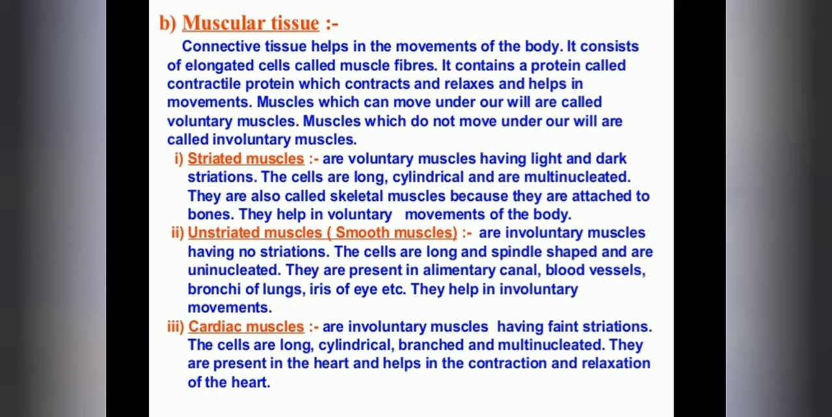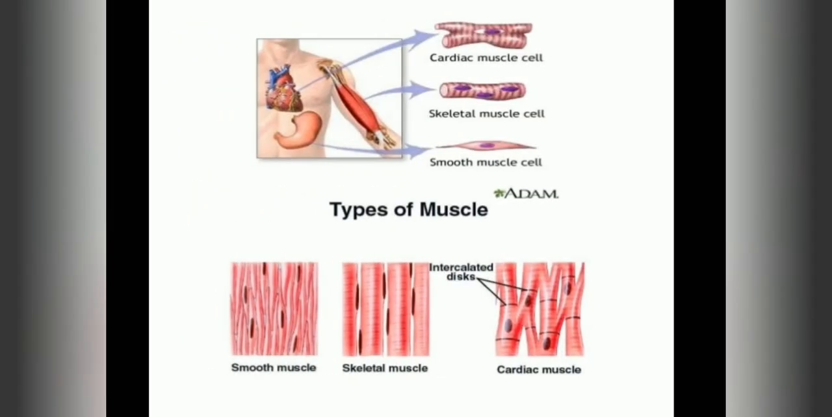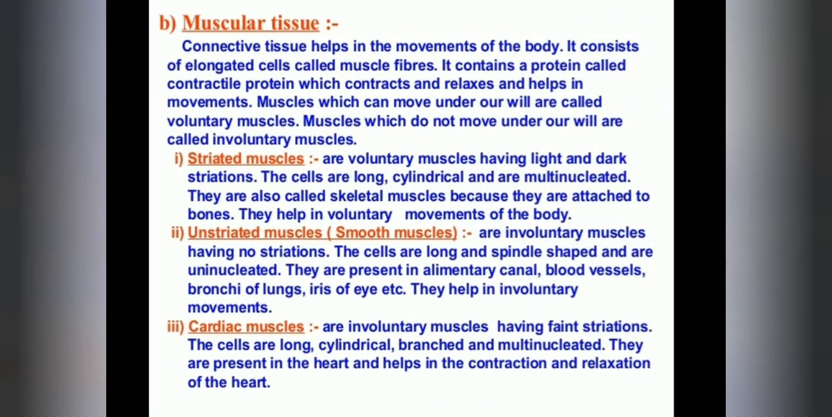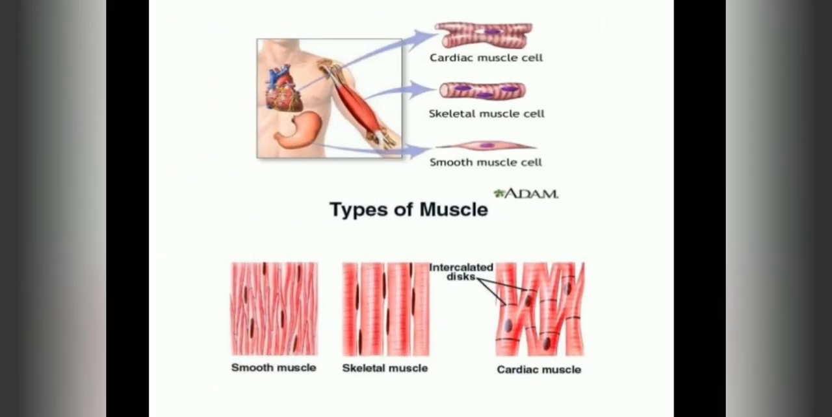So let us see a few features related to the muscular tissues. You observe here, cardiac muscles are given with the arrow mark on this side. Skeletal muscle cell, is it clear? And smooth muscle cell. So the types of muscles are smooth muscles, skeletal muscles and cardiac muscles. So these are the three types of muscular tissues. You see here: striated muscle, unstriated muscle, cardiac muscle. So you can watch the picture given here.